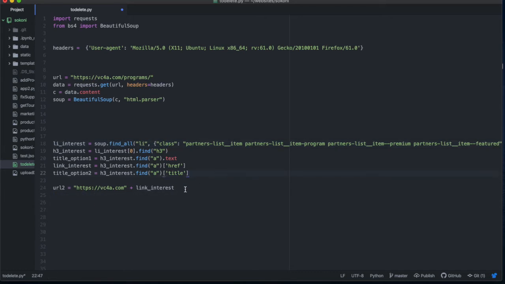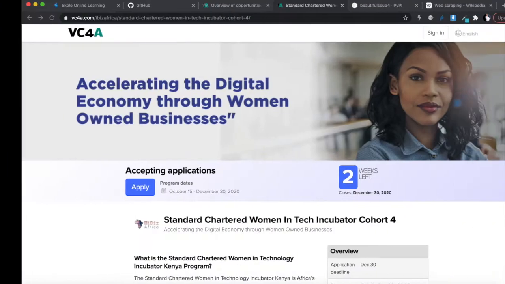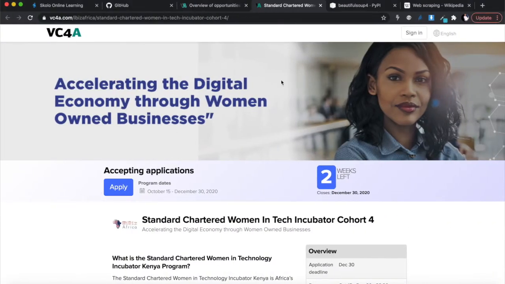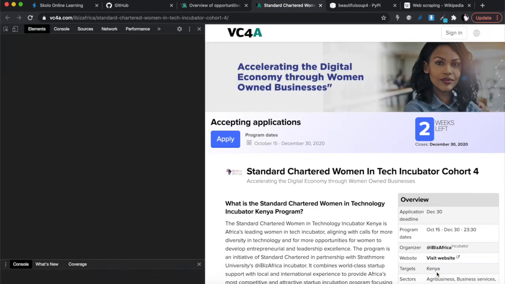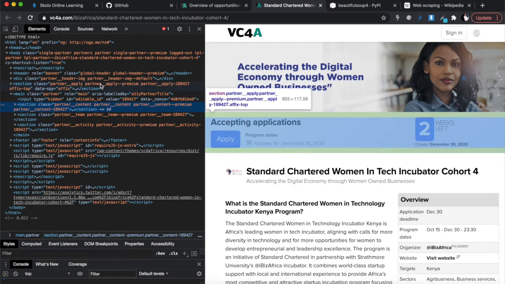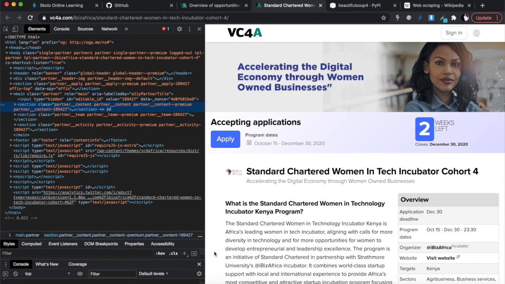So let's continue. This is the new URL we're scraping. Let's see what we're going to be getting. Again, anywhere on the page, right click, as long as it's not on top of another link, okay? It can just be a blank space. Right click and click inspect, and it will open it up. Sometimes the inspect is on this side, sometimes it's at the bottom, so you just have to move it around until where you want it.